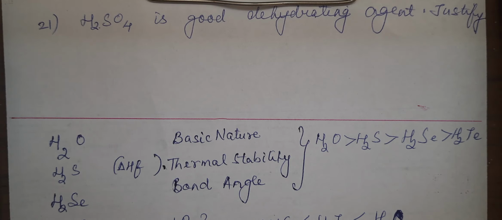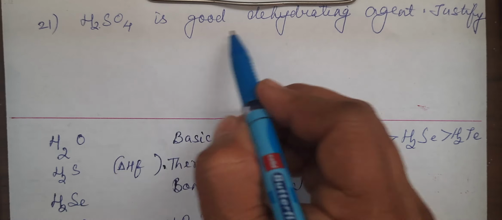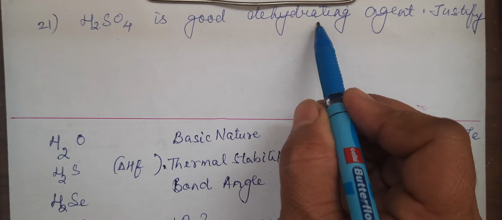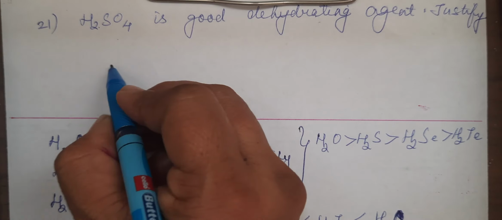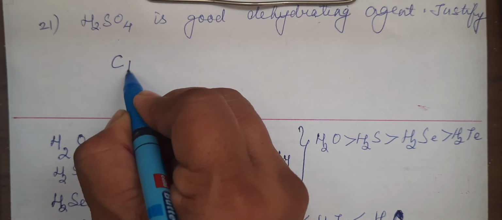Sulfuric acid is a good dehydrating agent. Justify. Instead of asking this way, it can also be asked what happens when sulfuric acid is passed through sugar. So what exactly happens is, it's a good dehydrating agent. When you have to justify, that means you will write down one equation.